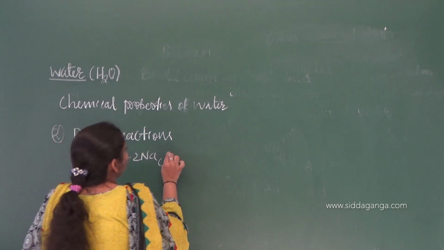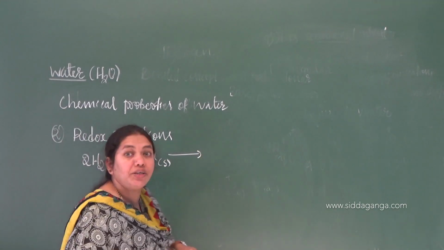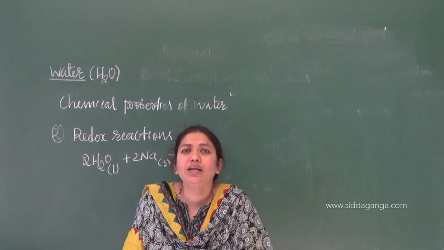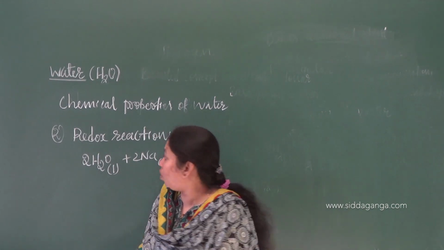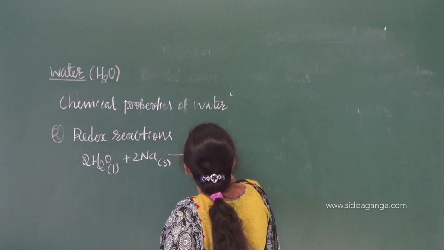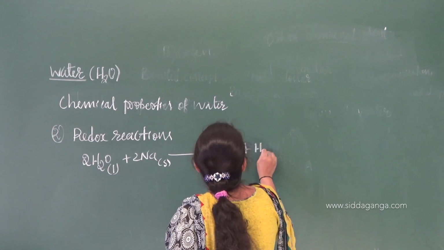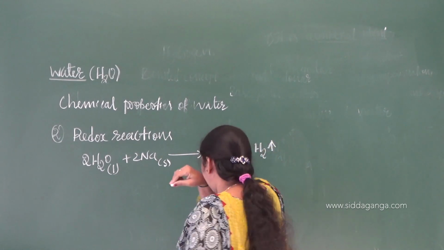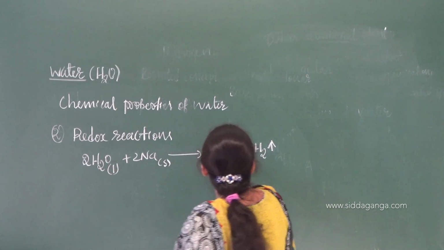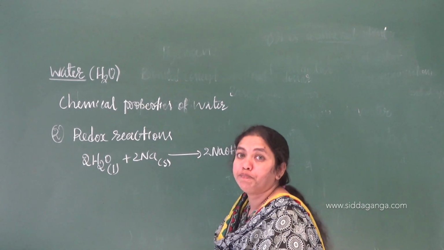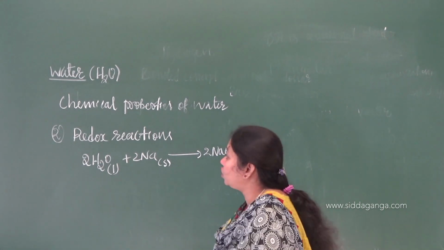The reaction is vigorous. Suddenly the sodium will react with water, leading to the formation of sodium hydroxide with the liberation of dihydrogen gas. 2 plus 2 is 4. This reaction is violent in nature.